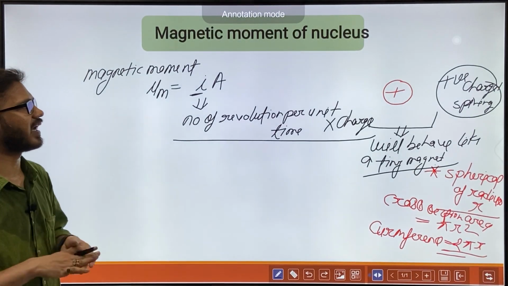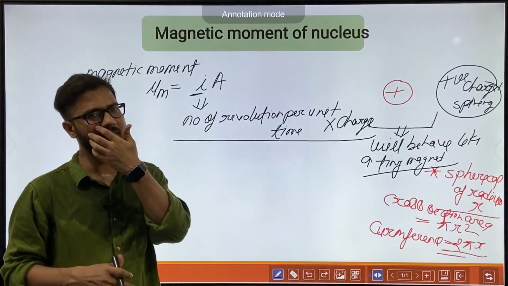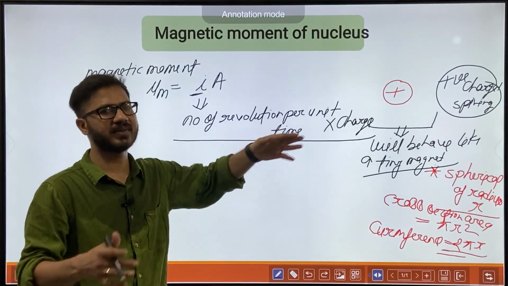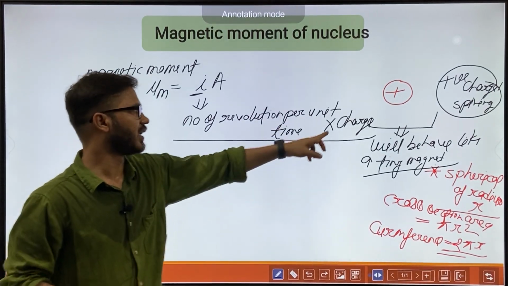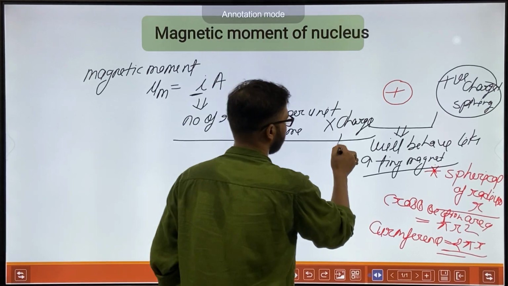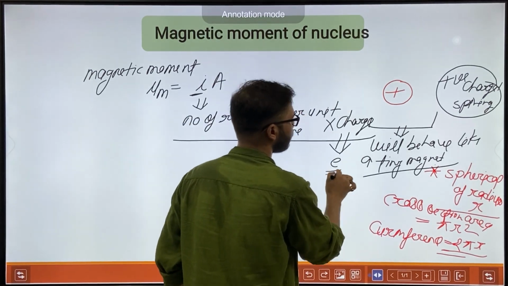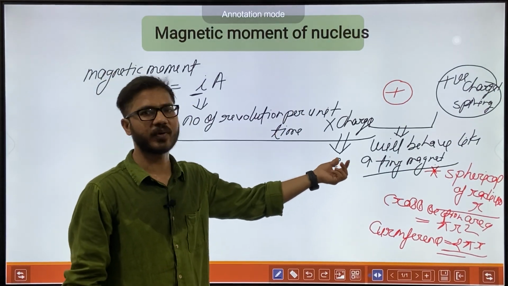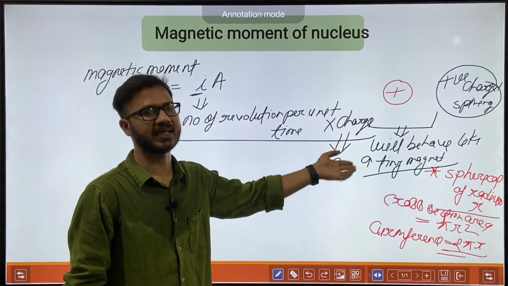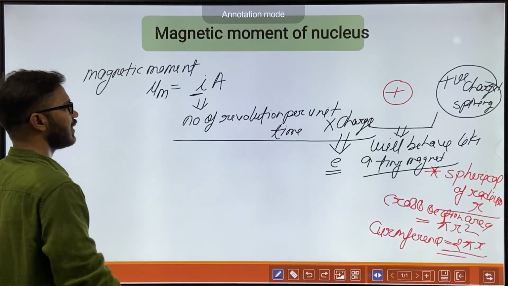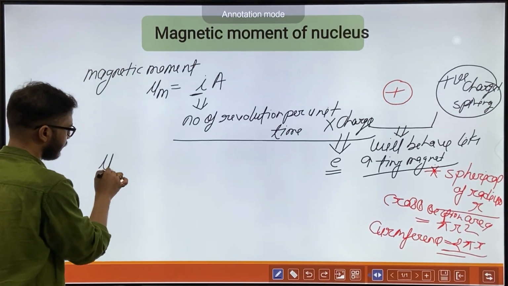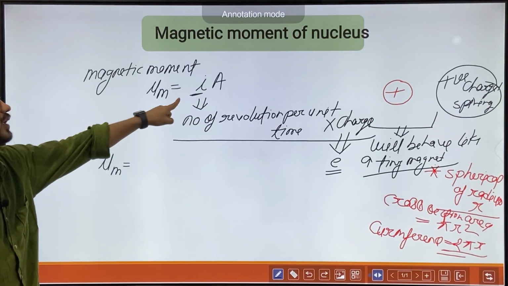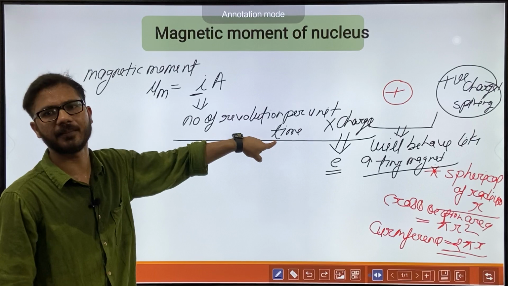So if we are talking about nuclear magnetic resonance spectroscopy, we are basically talking about the proton. For simplicity I am putting here a charge of plus E. Actually a proton has a charge of plus 1.6 into 10 to the power minus 19, plus E. Okay, so mu m, the magnetic moment, is equal to I, the number of revolutions per unit time, times charge times area.